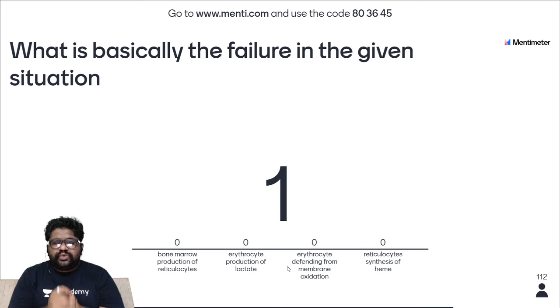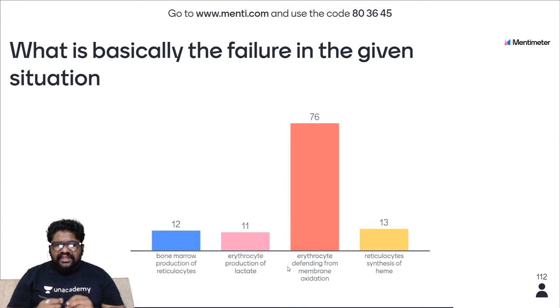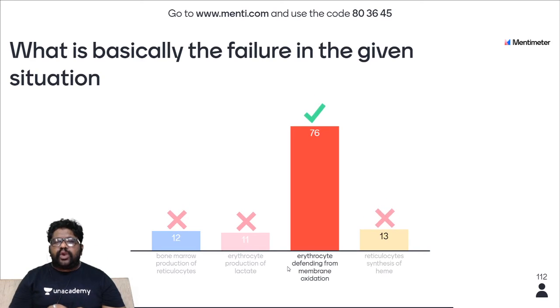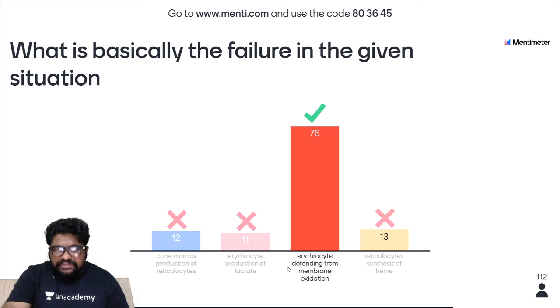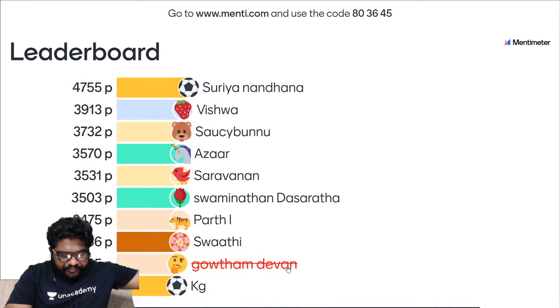Okay, the right answer, we'll see. I believe that most of you can give me the right answer for this. In the given situation, yes, 76 out of 112 have got the right answers. Erythrocytes defending from the membrane oxidation has been a failure. It can be a G6PD deficiency, because of which you are not able to keep the membrane in the reduced state, because of which you might be suffering from hemolysis. This is a classical case of hemolytic jaundice. I believe that you know it already. Excellent. Now let's go for the leaderboard.